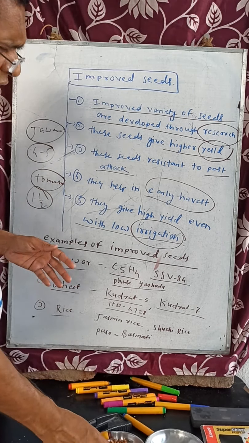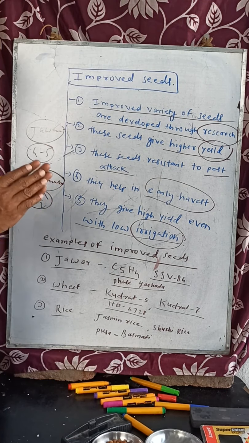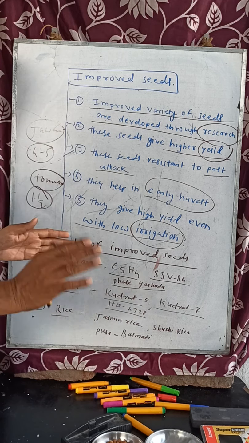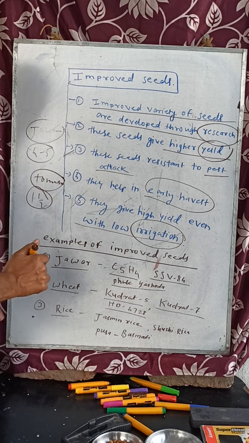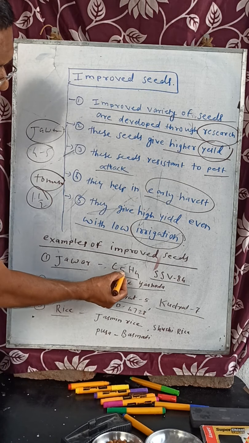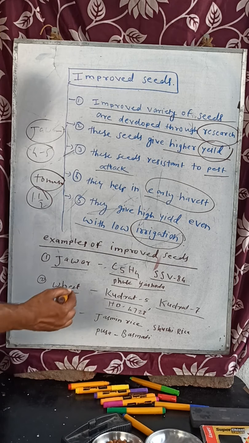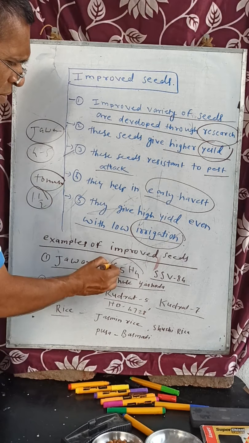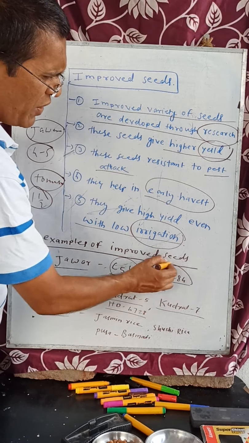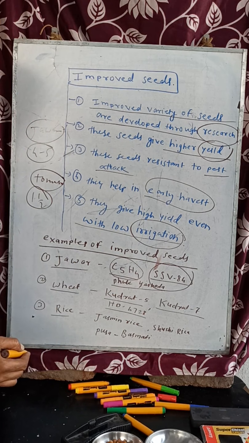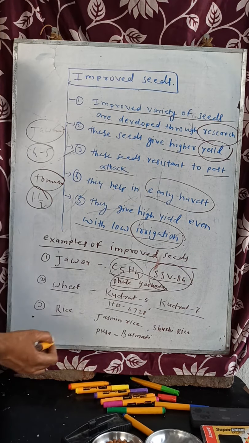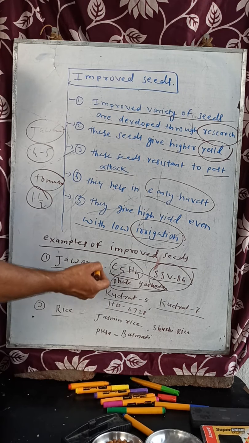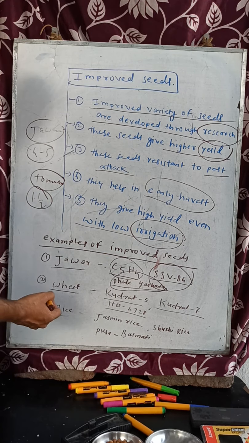Now this has become big industries, seed industries, and through that you will get more crops. Now some examples of improved seeds. For jawar, improved seeds CSH 4. This is a seed name. This is an improved seed. Now SSV 84 is also an improved seed of jawar. Phule Yashoda is famous in the market, well known. Phule Yashoda jawar, Halki jawari. If you get that, definitely there is more quality.